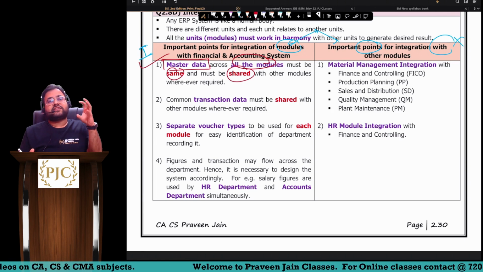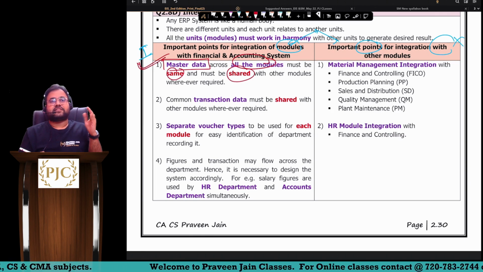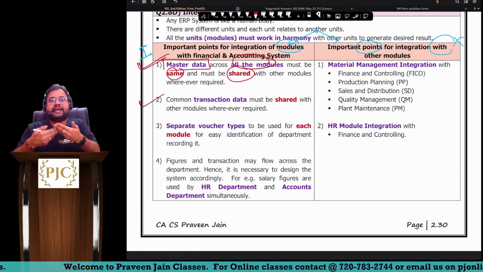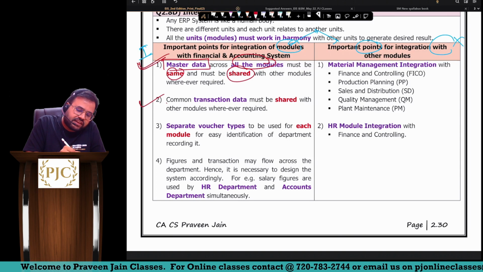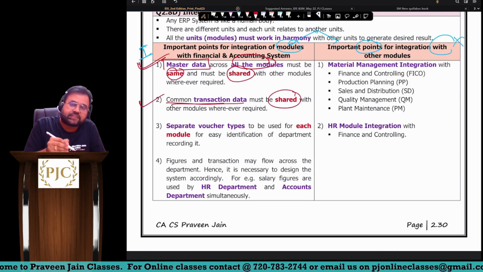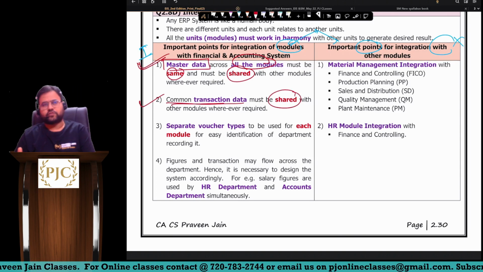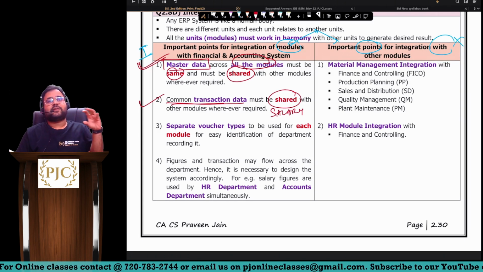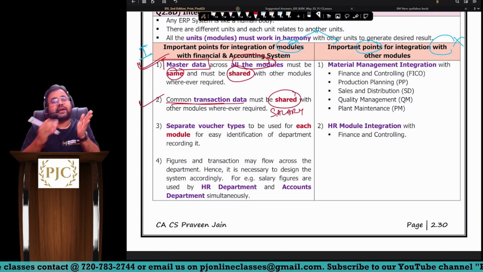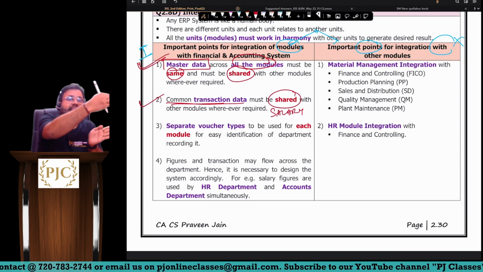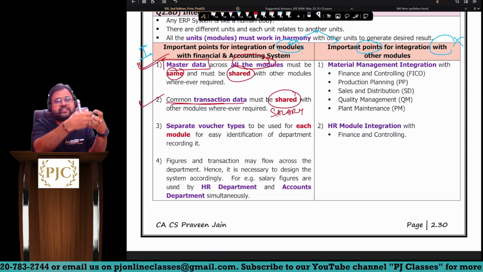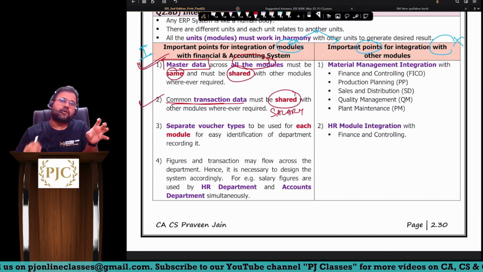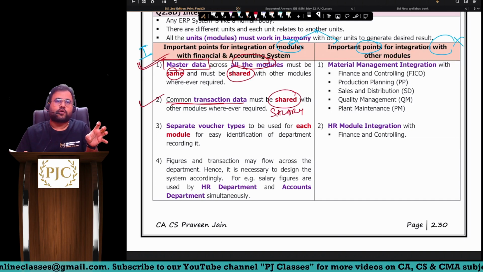Now, sir, once you create the master data, obviously you will be passing the entries, that is, entering the transaction data. Whenever there is common transaction data, that has to be shared with other modules. For example, salary information. In the HR module we are writing salary information, but whenever you pass an entry for the salary in the HR module, immediately that should also be reflected in the finance and accounting module.